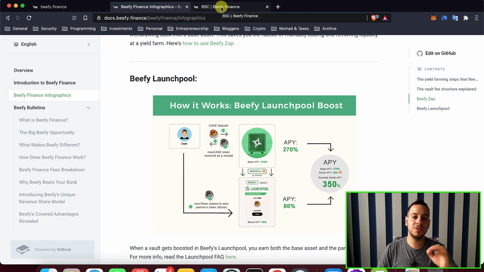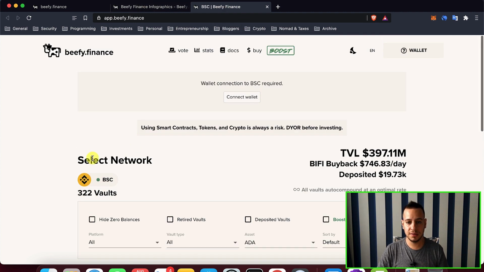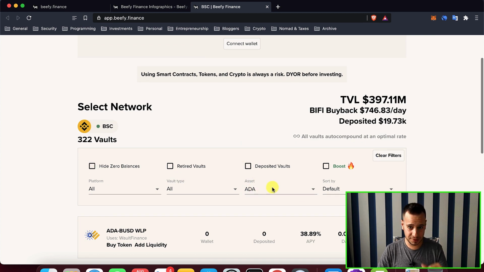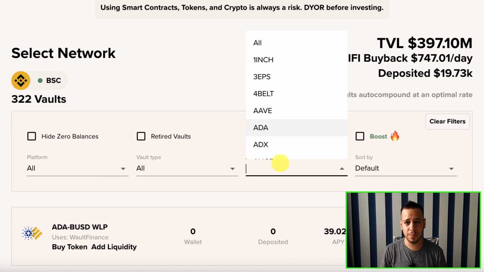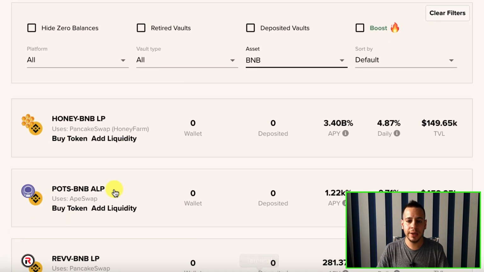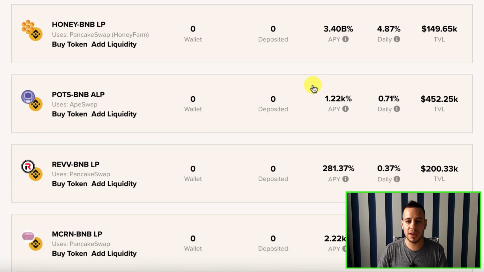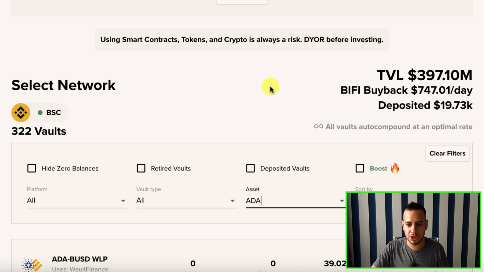Alright, let's jump into the user interface and understand how we can actually use Beefy Finance to stake our tokens. This is how it looks. This is the user interface, and you can see the filter or search bar. You can filter by asset name. Let's say you have Cardano on Binance Smart Chain, or maybe you have BNB and you are looking for investment opportunities where you can get good yields. You can filter by BNB and see all the different vaults that are available for BNB. For example, let's say I want to stake Cardano. I have some Cardano tokens on Binance Smart Chain and I want to get yields.